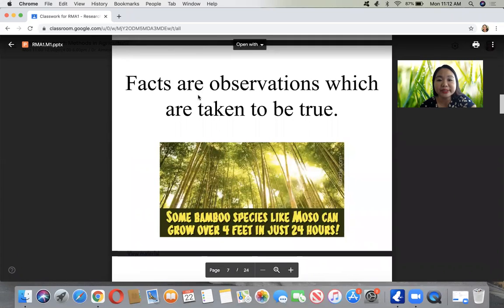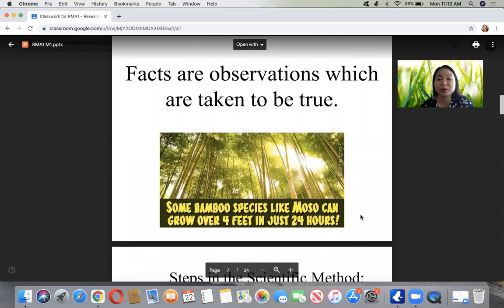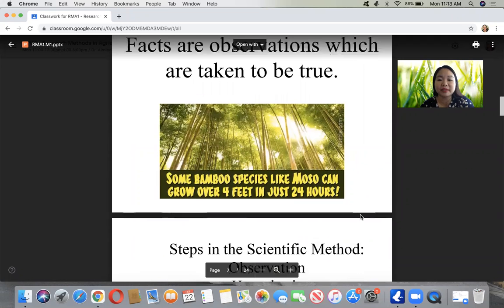When we say facts, these are observations which are taken to be true because we have observed that it is happening, so it should be true. Some bamboo species like moso can grow over 4 feet in just 24 hours. It's one of the amazing facts that maybe we have not known.